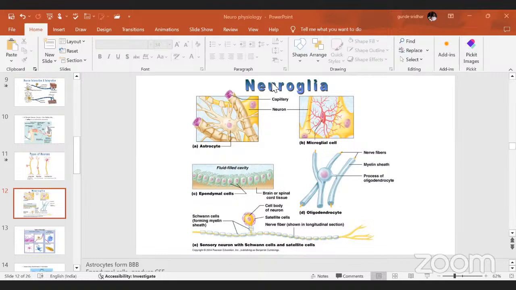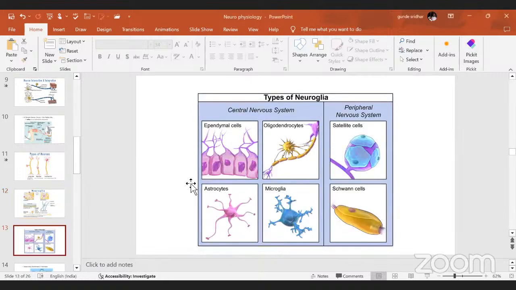That means glial cells are of different types, based upon their function and structure. I will show one more diagram, then it is very easy to understand. You can see, this is about the types of neuroglia. The main glial cells which they may ask you in the exam are astrocytes, oligodendrocytes, microglia.